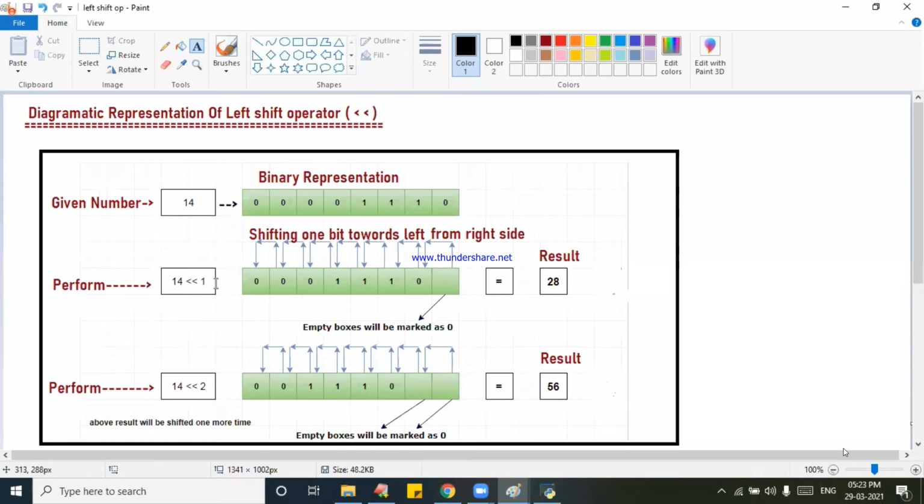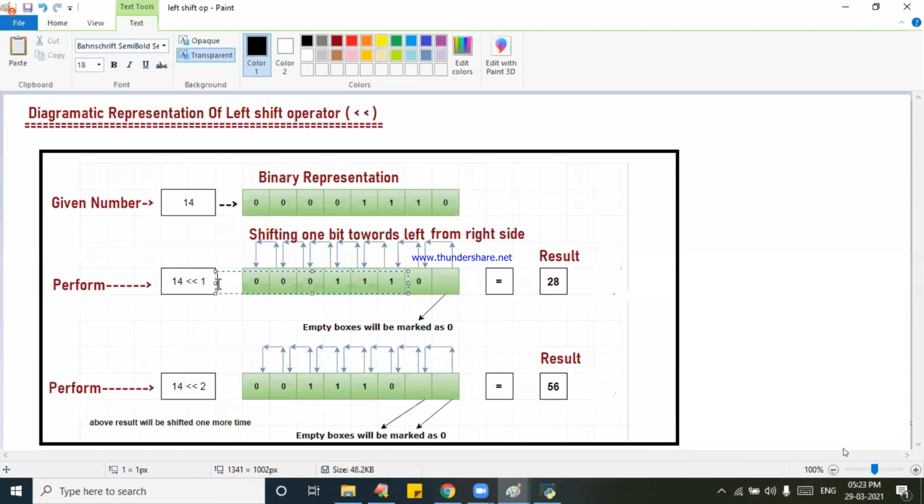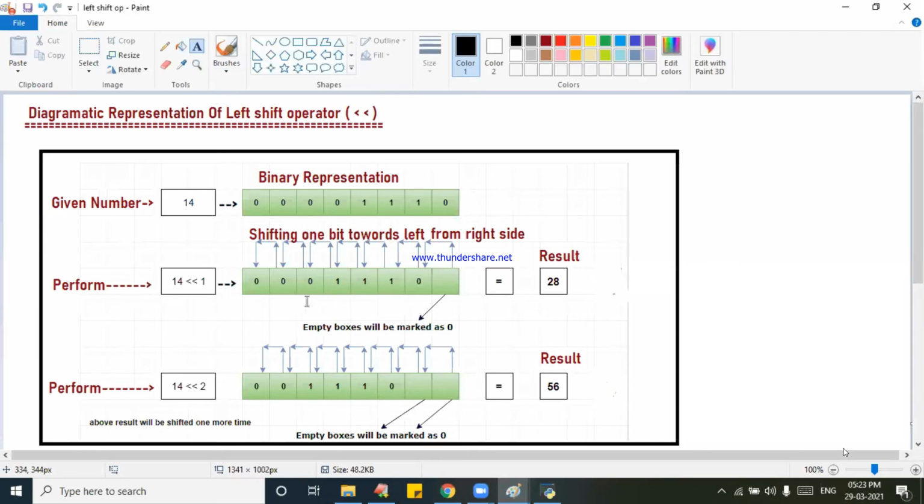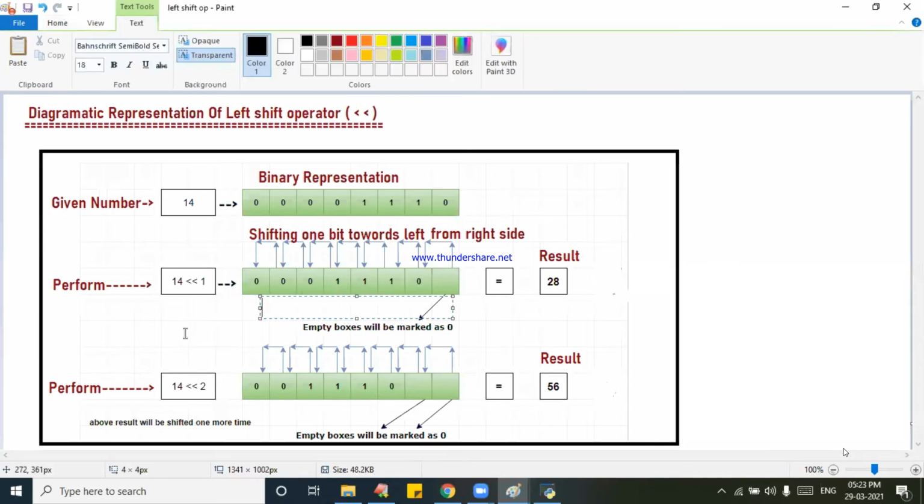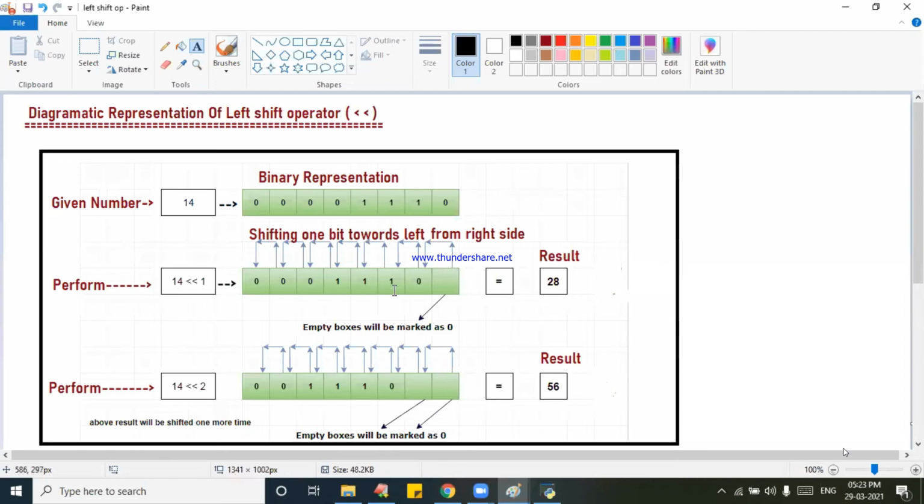Perform 14 double less than 1. What does it indicate? See, I wrote on the top of it: shifting one bit towards the left from the right side. See these arrow symbols, carefully watch them. See that one bit, the 0 is there now, moving. The arrows you see are moving to this. The next cell value moves to the third cell, and the third cell value moves to the fourth cell.